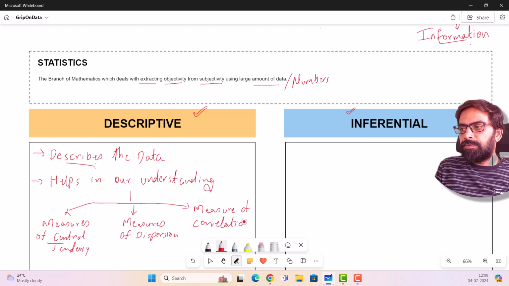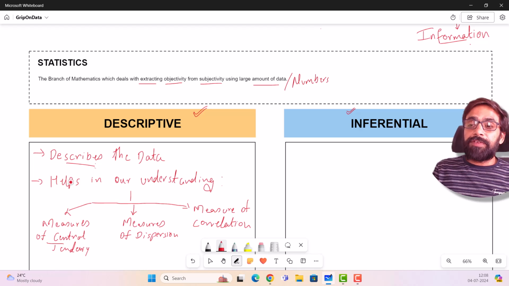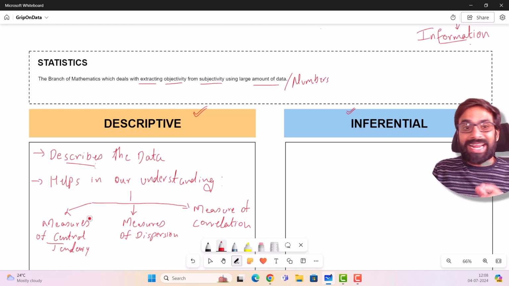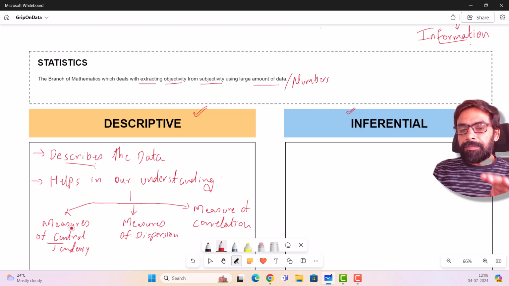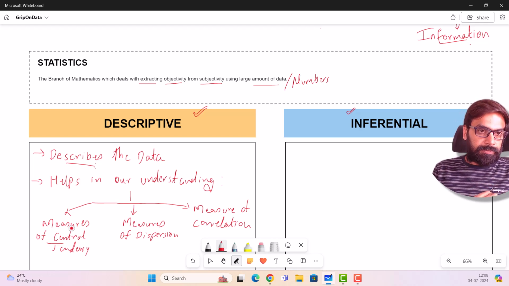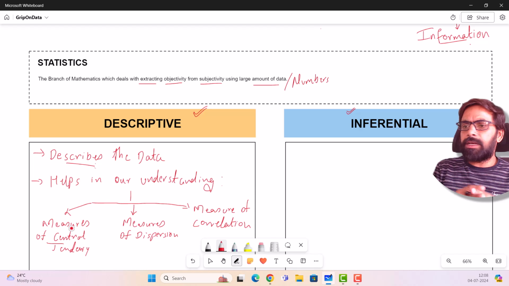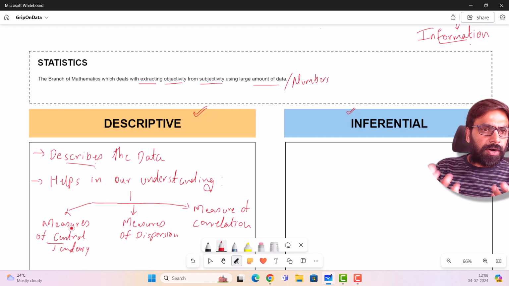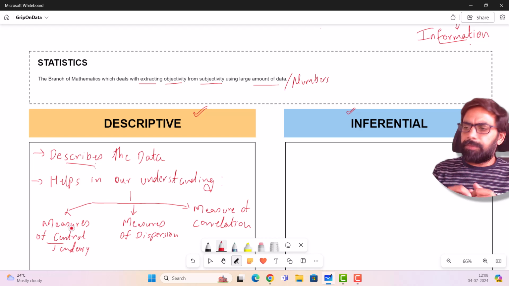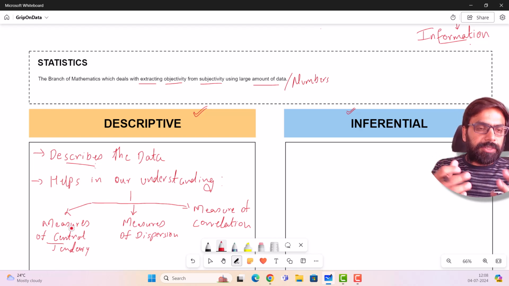Okay, so these are the three various ways through which we try to understand our data. We try to find a central tendency of the data. What do you mean by central tendency? Central tendency is something which can represent the data. It's a representative of the data. We have heard of mean, median, mode. What are they actually? They represent the data, because I can talk about the entire class using the central tendency.